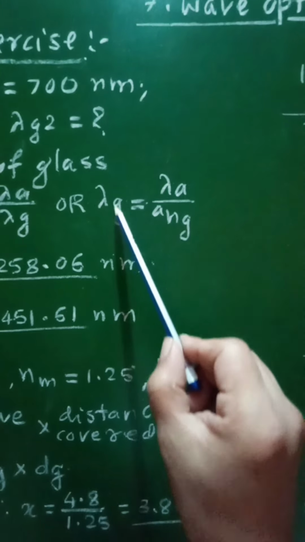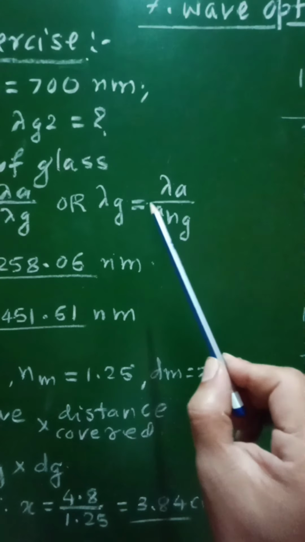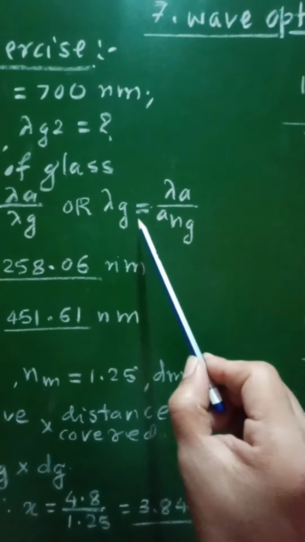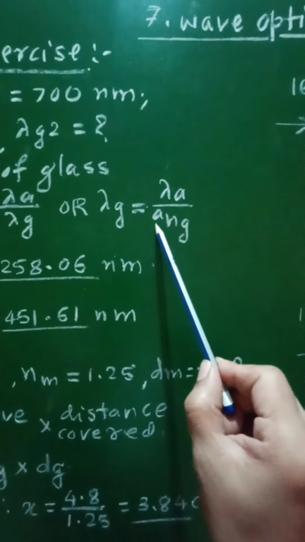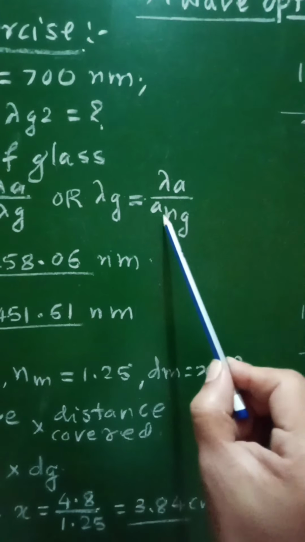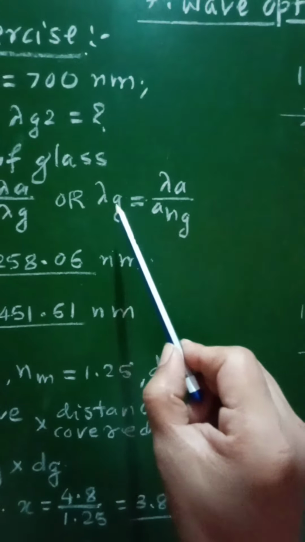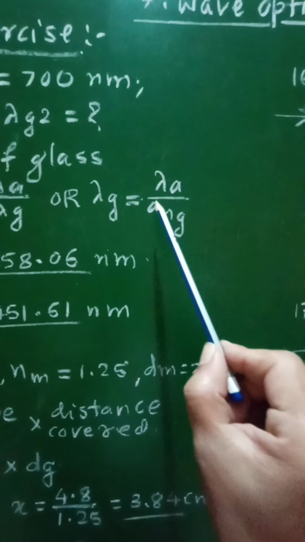Now by using this relation for lambda G1 and lambda G2, we can calculate the wavelength range. Lambda G1 will be equal to lambda A1 upon Nga, and lambda G2 will be equal to lambda A2 upon Nga.